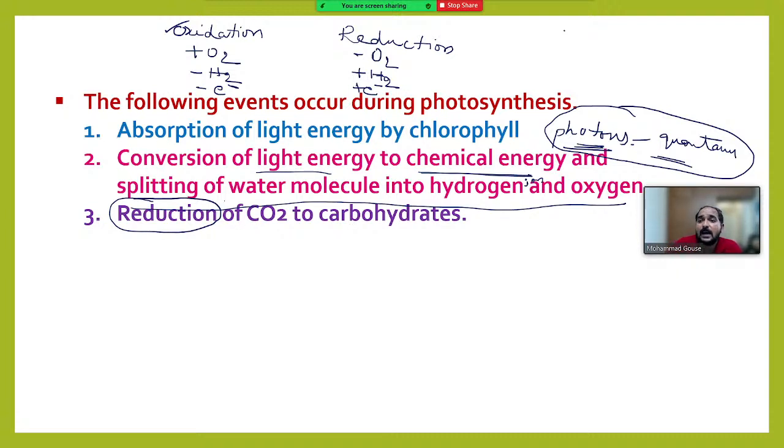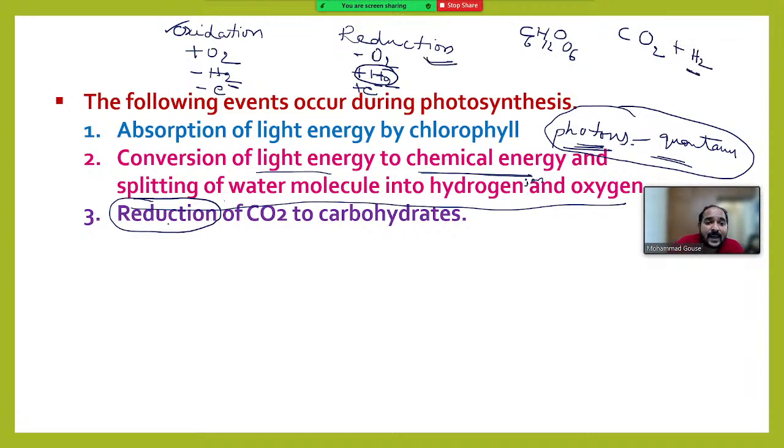Why? Because carbon dioxide has carbon and oxygen, right? These two are present. To this, in this process, hydrogen is being added. H will be added. What is the formula for glucose? C6H12O6, right? So, to carbon and oxygen, we are adding hydrogen. Addition of hydrogen is called reduction.